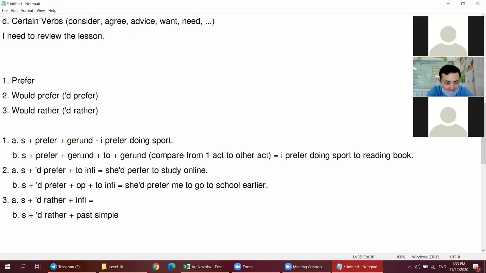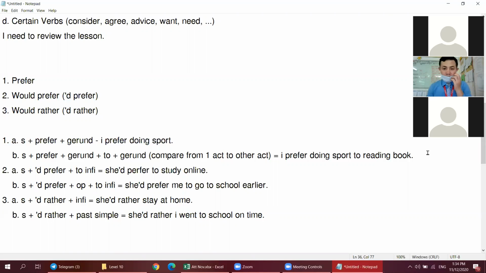And this one I can say she would rather stay at home. And this one, I can say she would rather I went to school on time. So here is the passive form, right? This is what we have learned yesterday a lot.